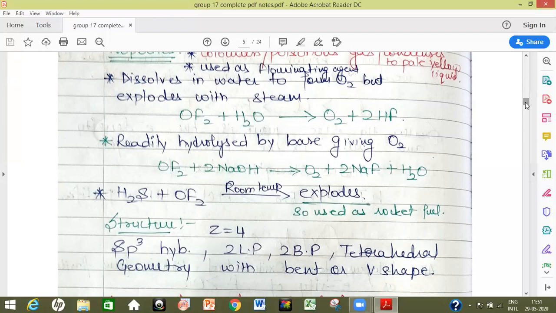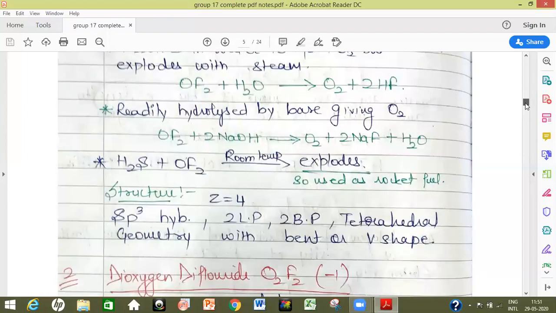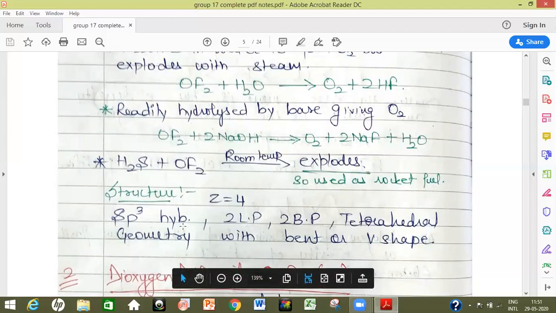So based upon this, Z comes out to be 4, where 4 value of Z means it is sp3 hybridized. If the value of Z is 2, it means it is sp hybridized. For 3, it is sp2 hybridized. For 4, it is sp3 hybridized. For 5, it is sp3d hybridization. For 6, it is sp3d2 hybridization. So this way, as we increase the Z, the corresponding hybridization is there. So it is having sp3 hybridization.